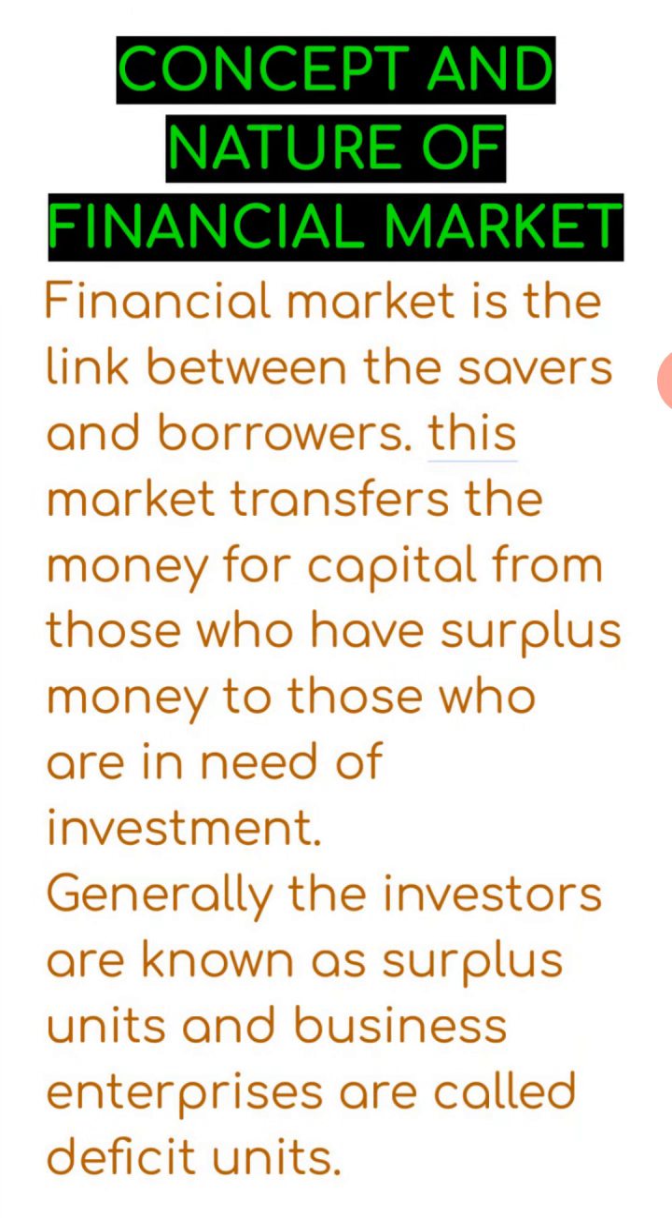The very first topic is the concept and nature of financial market. So, dear students, financial market is the link between savers and borrowers. Savers are those who save the money, borrowers are those who are in need of the money. Further, this market transfers the money or capital from those who have surplus money to those who are in need of investment. Whichever person has the surplus money, the money is transferred from that person to those parties or persons who are in need of the investment.